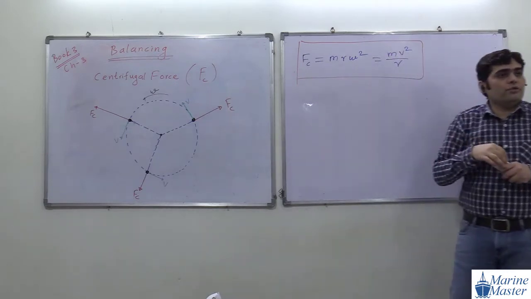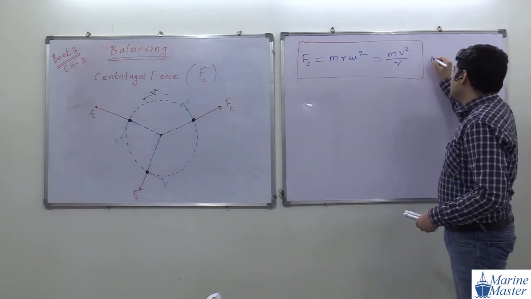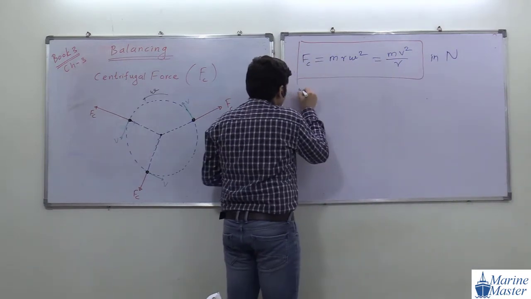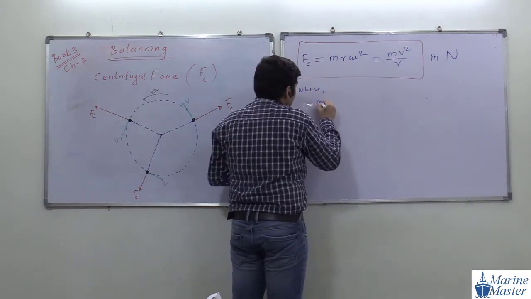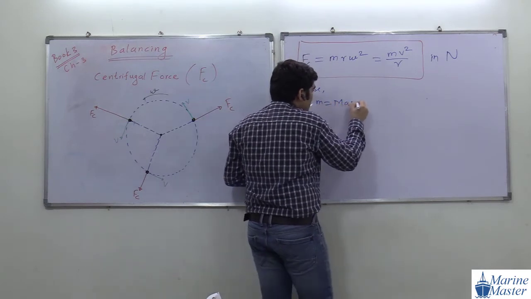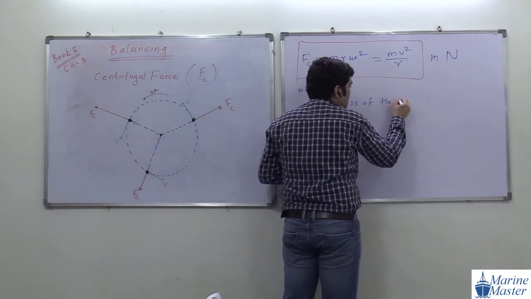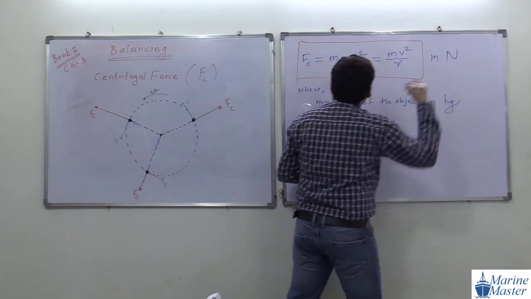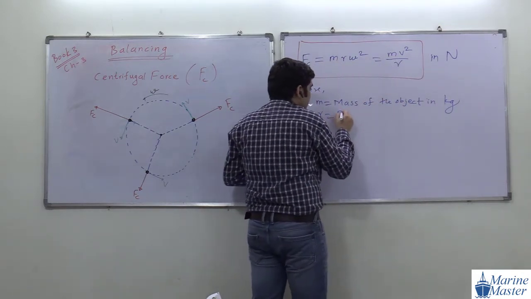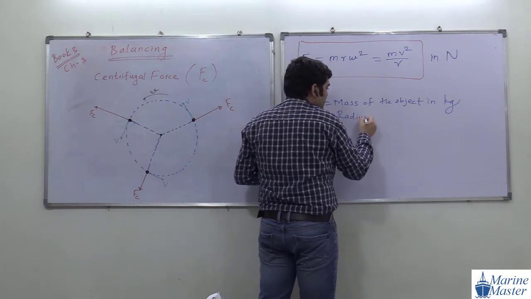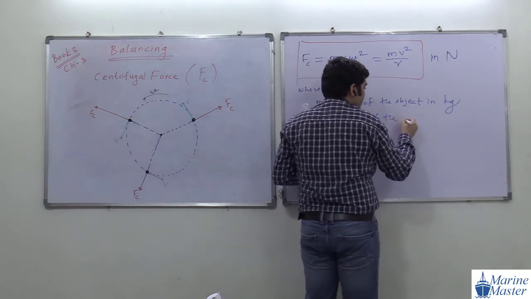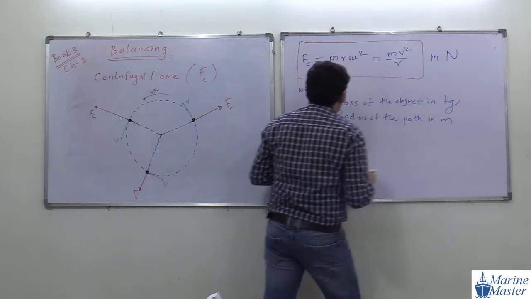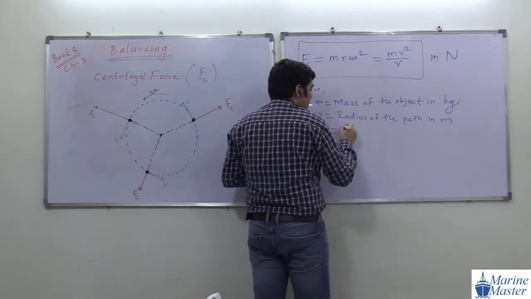And it is a force, so its unit is Newton. M means mass of the object, very good. The unit of mass is kilogram. R means radius of path, in meter. Omega means what? What is meant by omega?